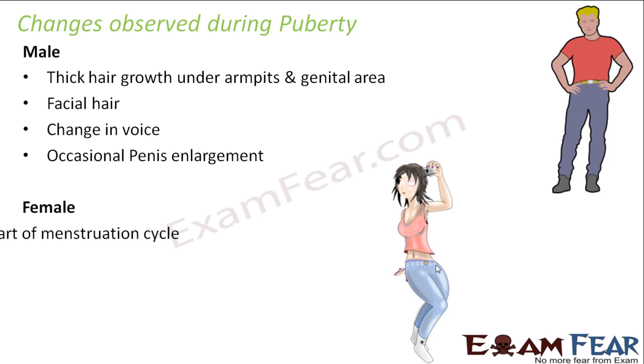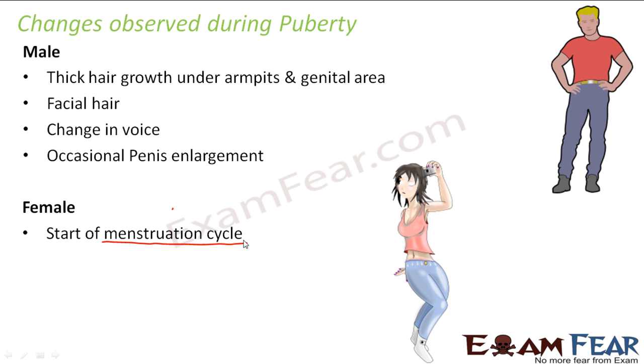Similarly, in case of females, some noticeable changes are the start of the menstruation cycle. Now, what is this menstruation cycle, that we will discuss in detail in one of the later slides. But the menstruation cycle is nothing but the periods which happen periodically. That means every month the female undergoes a period where there is bleeding from her vagina, and it lasts for some 3 to 5 days. So this menstruation, which is often termed as mens or periods by many females, starts at this age, where every month they have a bleeding of 3 to 5 days.